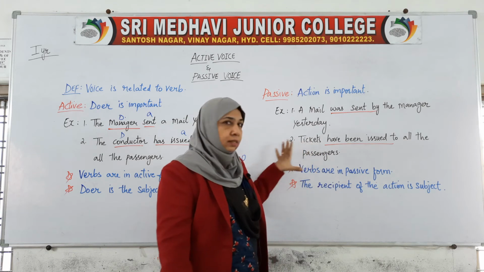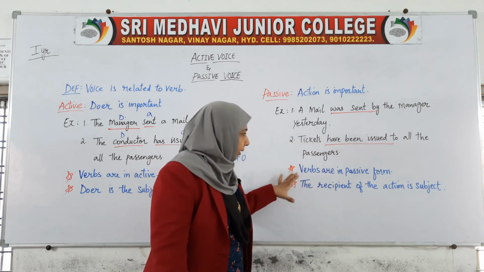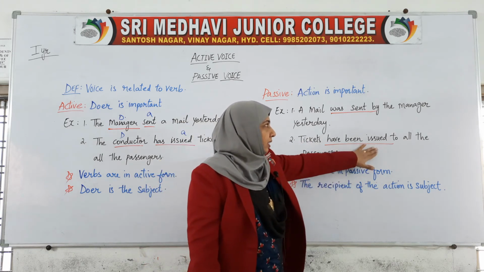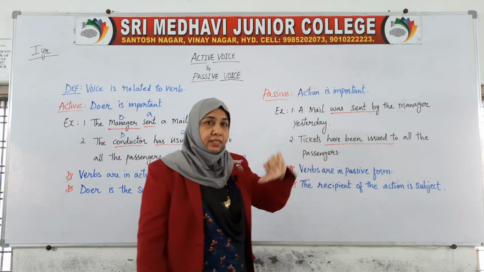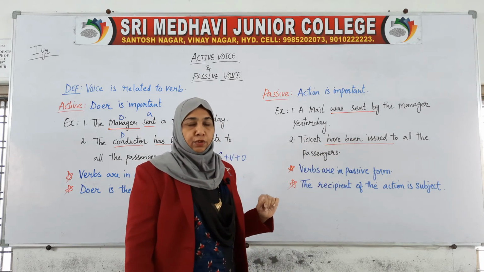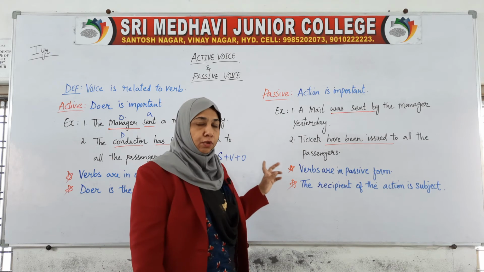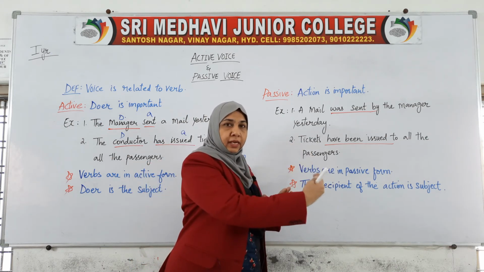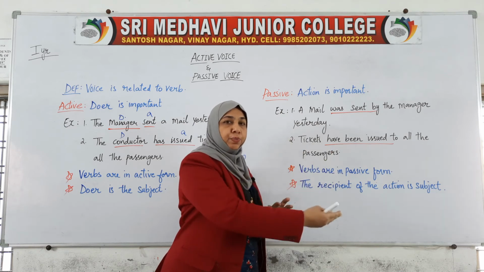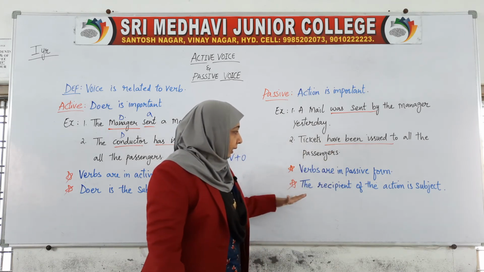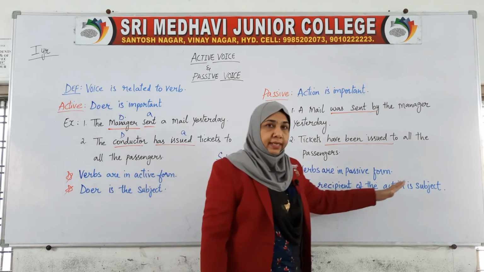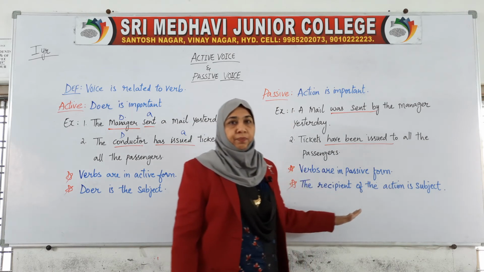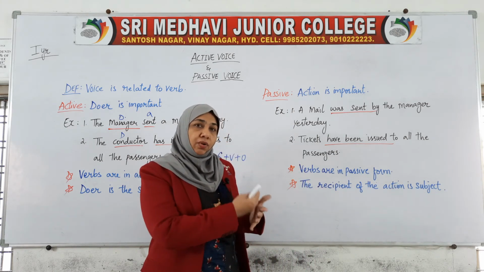So this is the passive voice. Here the verbs are in passive form. They are not in the active forms. Always in passive voice the verb comes a little later and the doer would be last. The recipient of the action is the subject. The recipient of the action.